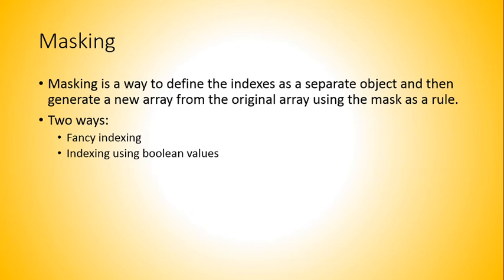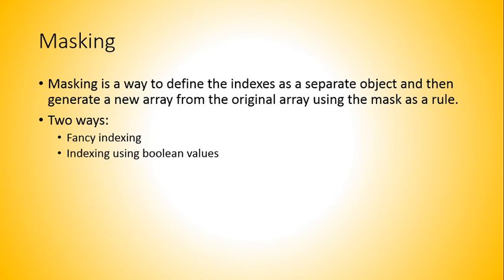In the previous slides, we talked about slicing, and this is masking. Slicing is totally different. It is not equivalent to masking. It is important to note that slicing and masking are different, and there are two types of masking: fancy indexing, and indexing using boolean values.